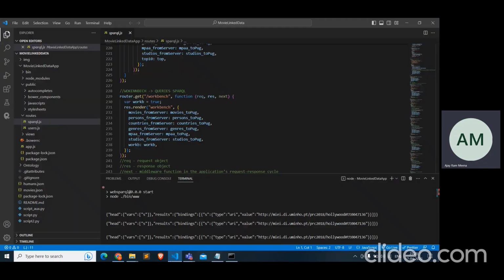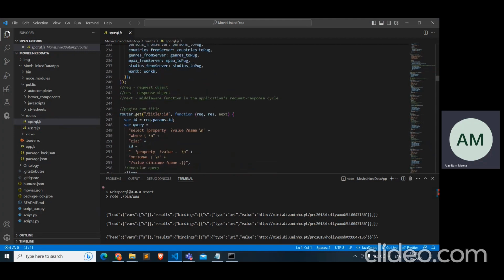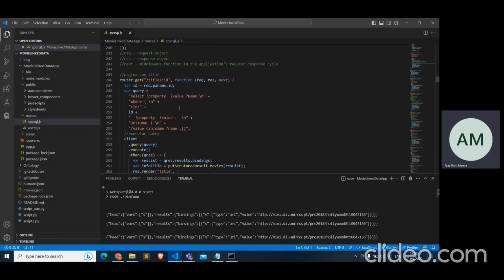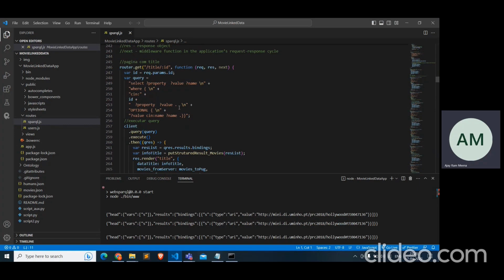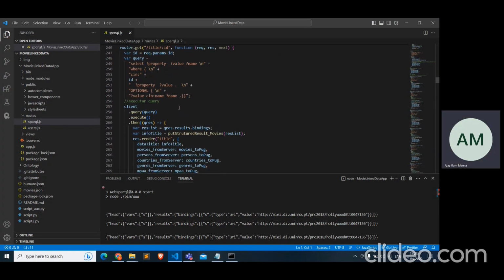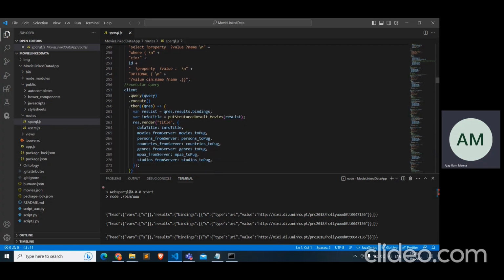Then we get this route. So we get this title and ID, and based on this, it first queries our SPARQL database and gets the URI, and based on that URI, it gets all the information, and then we pass these details.